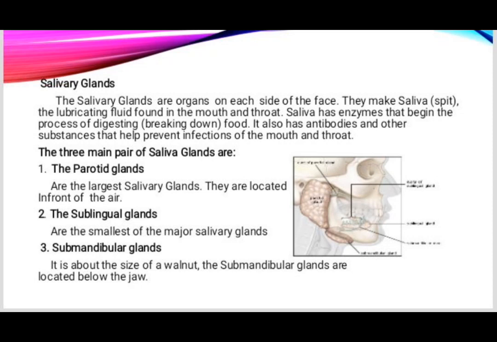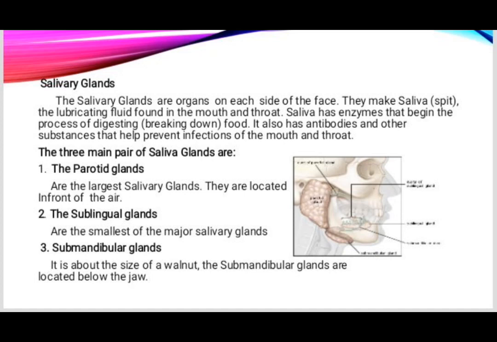They make saliva, spit, the lubricating fluid found in the mouth and throat. Saliva has enzymes that begin the process of digesting or breaking down food. It also has antibodies and other substances that help prevent infections of the mouth and throat. There are three main pairs of salivary glands.